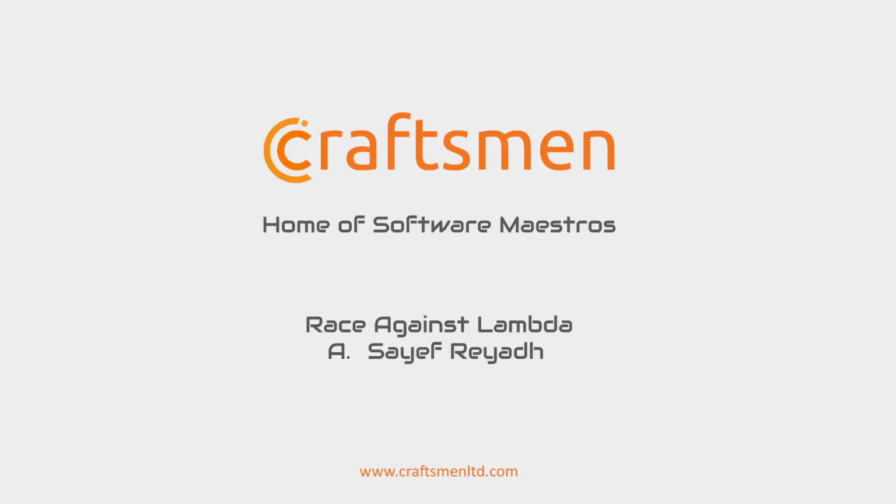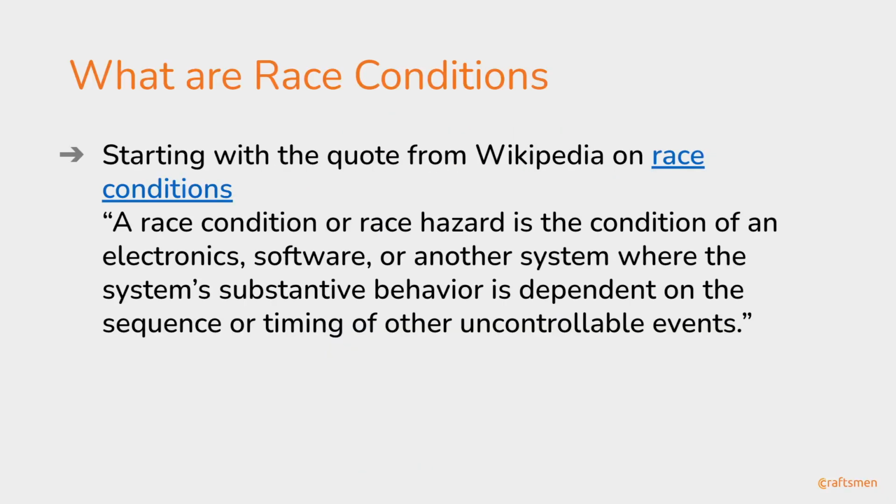Let's start with a simple definition of what a race condition is. "Race against Lambda" looks like a fancy term, but it's actually about managing AWS Lambda's concurrency and how we can prevent our system from handling the same request twice. So, what are race conditions?